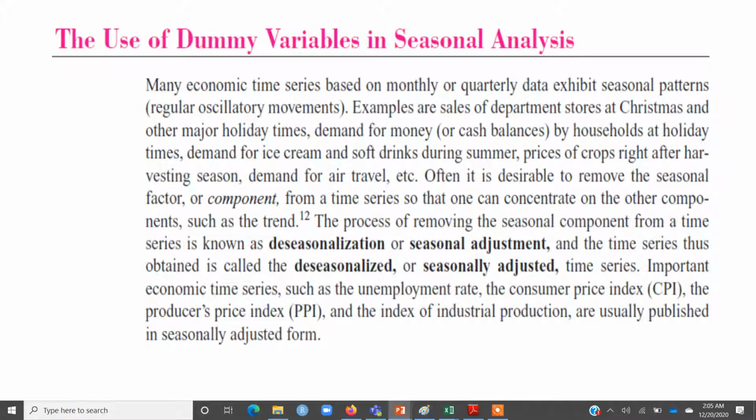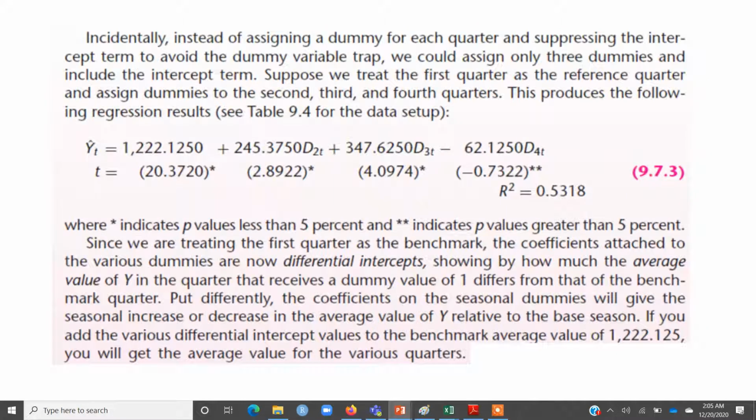You can run that regression, and then if the dummies are reported as significant, for example, if I introduce 3 dummies for 4 quarters, and let's say first quarter becomes my base category, you can easily interpret that, if this y represents ice cream sales, the ice cream sales for the second quarter are higher as compared to the first quarter, because the sign is plus. And how much higher?